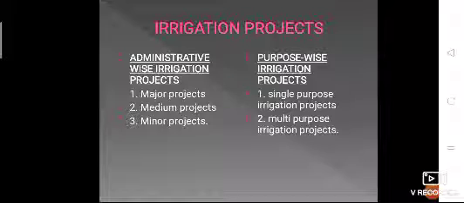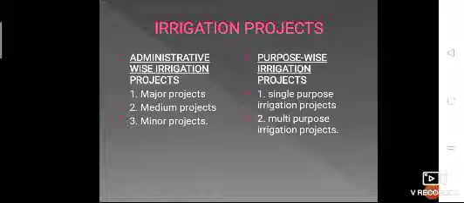If some irrigation project is established in some area, and it only serves one purpose, like only supplying water to the canal, or only supplying hydroelectric power, if it is giving us only one advantage, then that will be considered a single purpose irrigation project.